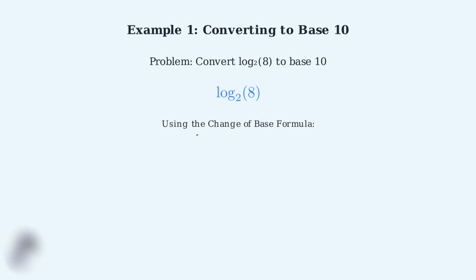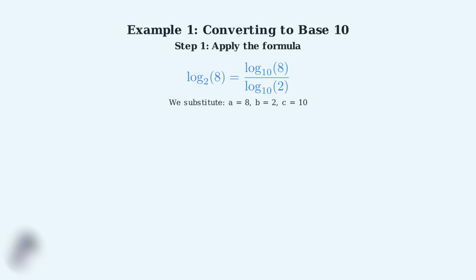But we want to calculate this using base 10 logarithms. We'll apply the change of base formula. Remember, this formula states that log base b of a equals log base c of a divided by log base c of b, where c is our new base. Step 1, we apply the formula to our specific problem. Here, a equals 8, b equals 2, and c equals 10. So log base 2 of 8 becomes log base 10 of 8 divided by log base 10 of 2.